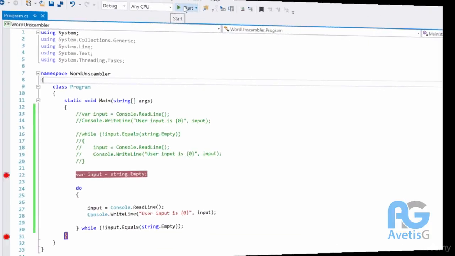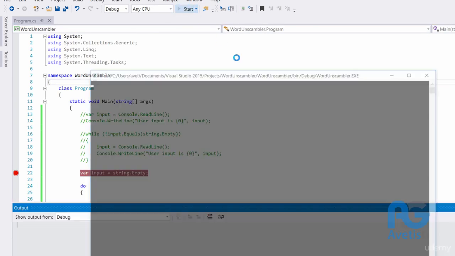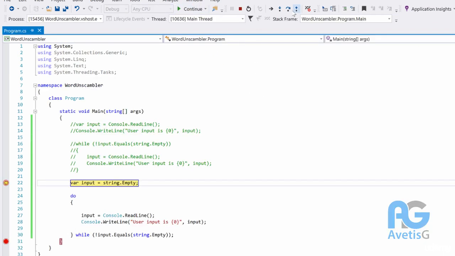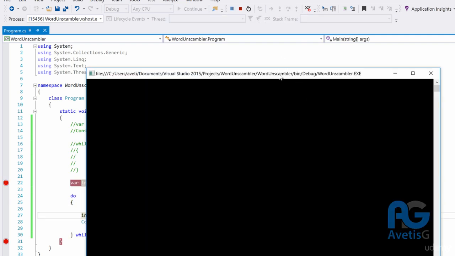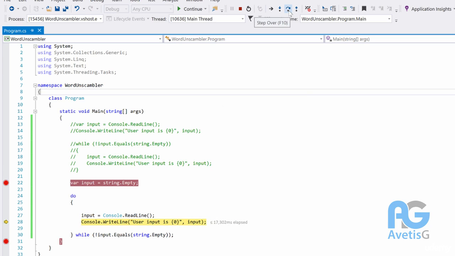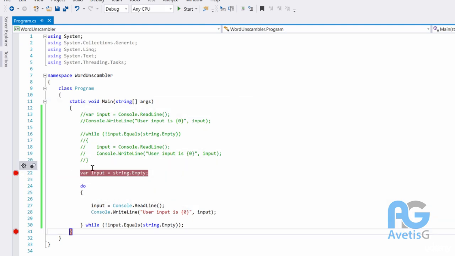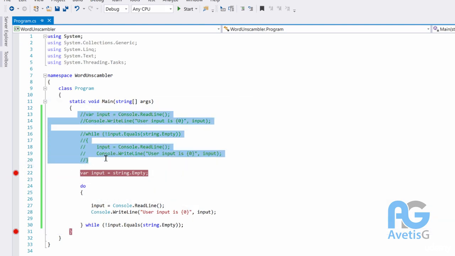Great. So it will print out an empty string, the condition won't be met, and it will exit out the loop. But let's see what happens if right off the bat we provide it with an empty string. What would happen? Let's go ahead and step through it. So we'll ask the user for an input. We'll provide it with an input, but the input will be empty. So we'll print the input and then check the condition. The condition won't be met, so we'll exit out the loop. So this basically performed the same way as the code above.